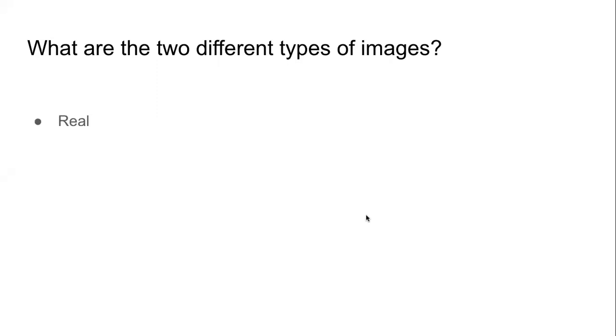Real and virtual. Do you remember what is a real image? A real image is an image which can be collected on a screen.